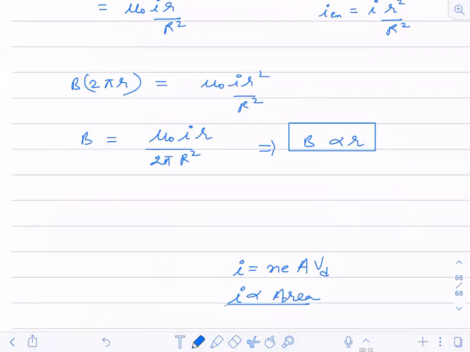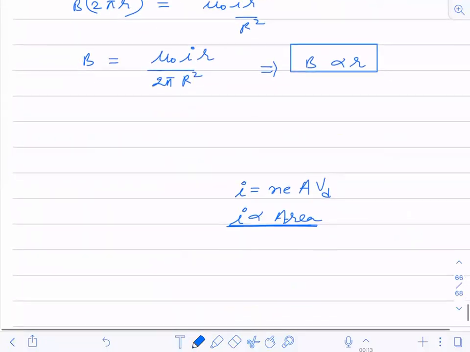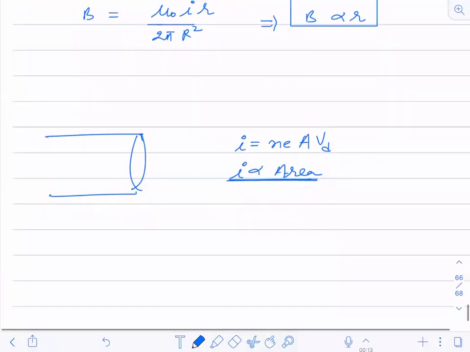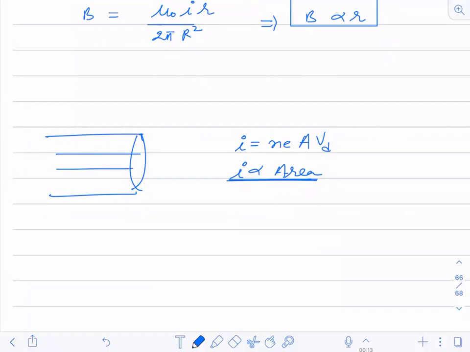Correct? It is directly proportional to the area about which it is flowing. Now, if I say that you have this wire and you have a part of the wire, the one which is shaded and the one which is not shaded. This is a hollow cylinder. I'm assuming an imaginary cylinder in it. Now suppose the current flowing through this complete wire is 10 ampere.